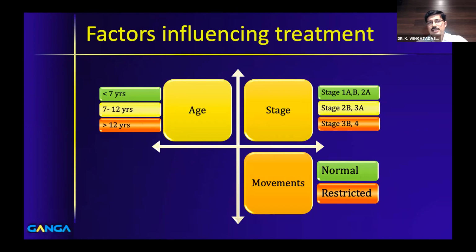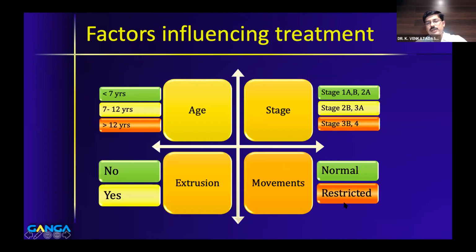And if you put the child on traction for a month, the range of motion will come back. Whereas if you see a child in 3B or 4 with restriction of movement, it will be a completely different ballgame. It could be either a hinge abduction, or in a healed disease, it can be a femoroacetabular impingement. So you have to decide based on what the child is actually having. And again, if you go on to extrusion, whether there is extrusion or not, based on that, your treatment plan is again going to change.